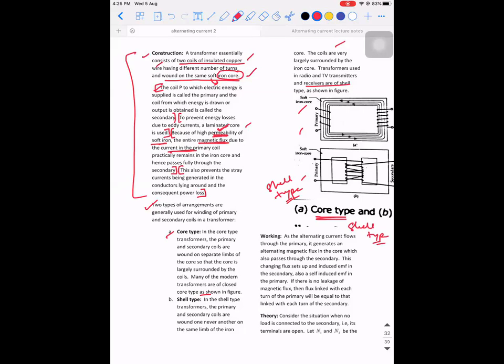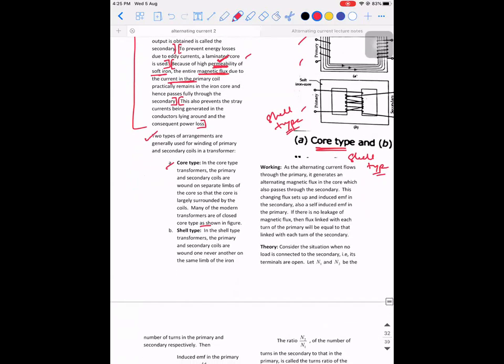So working is very simple. You guys know already. Whatever we discuss for mutual induction, we are going to discuss here. But the only difference is we are going to see different mathematical expressions in terms of the transformer. That's it. So as the alternating current flows through the primary coil, what will happen? You know this already. When the alternating current is flowing through the primary coil, there will be a change of magnetic field. Due to the change of magnetic field, there will be a change of flux. And if that flux gets linked with the secondary coil, what will happen? EMF is induced.